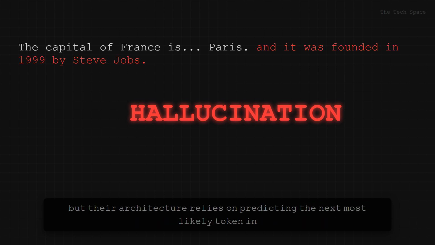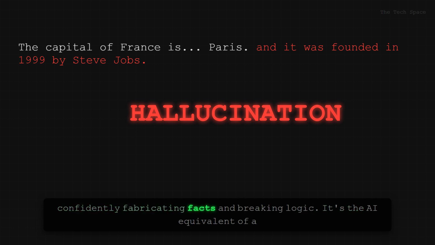Large language models are undeniably powerful, but their architecture relies on predicting the next most likely token in a sequence. Because they lack true cognitive grounding, they are prone to confidently fabricating facts and breaking logic. It's the AI equivalent of a silent system crash disguised as a successful operation.